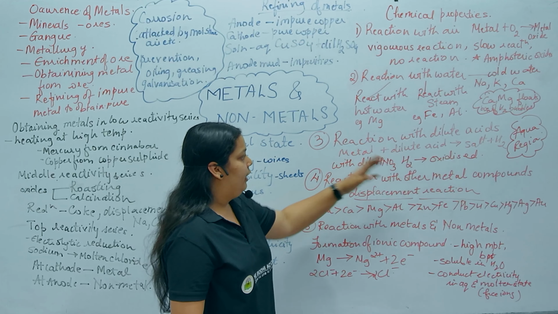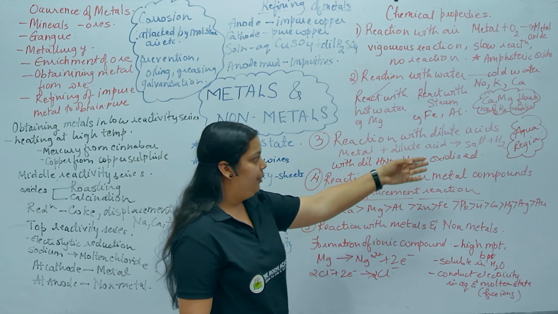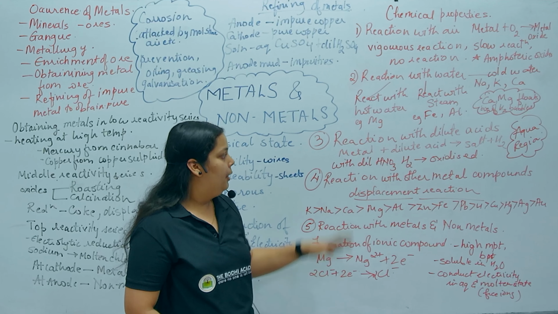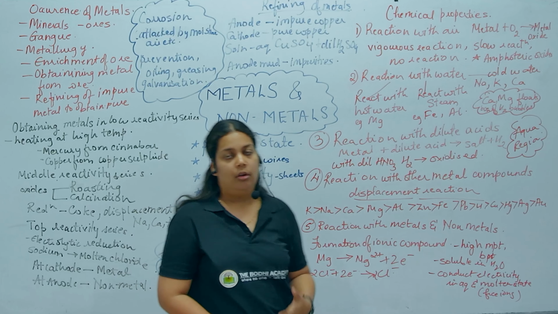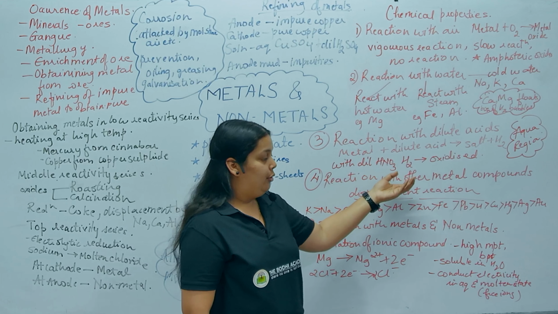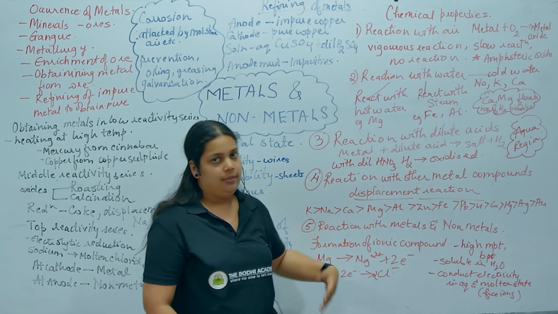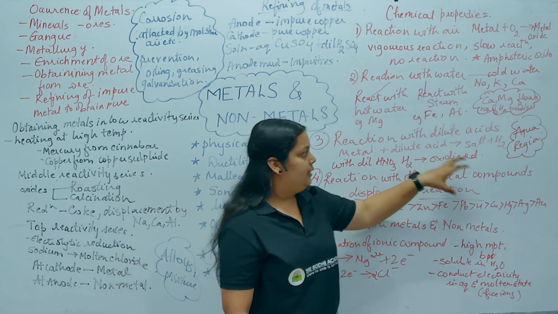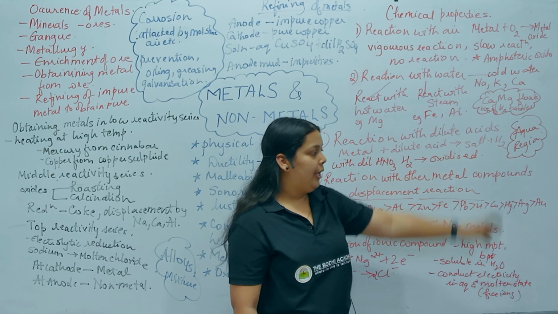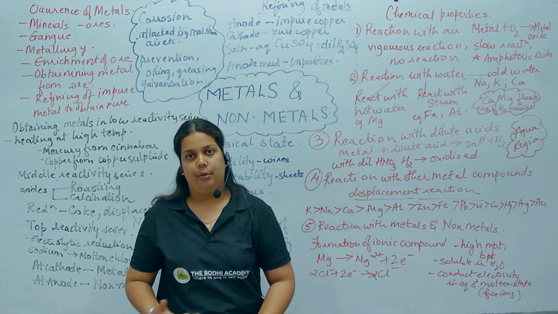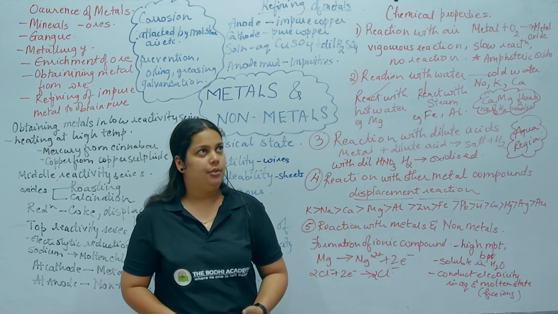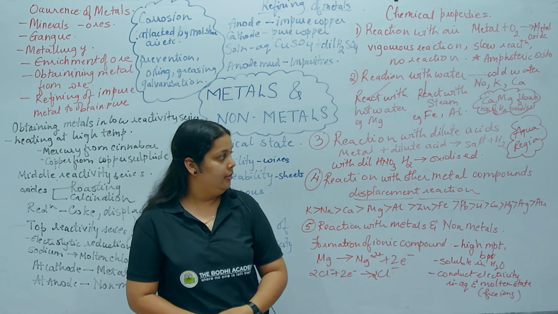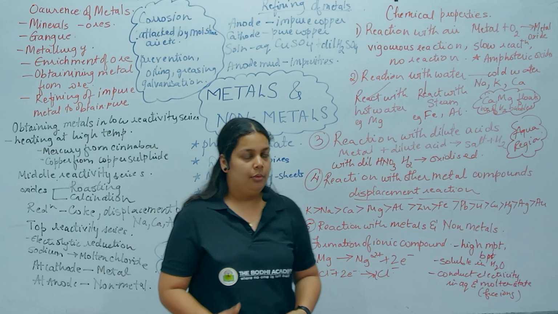Next is reaction with dilute acid. Metals react with dilute acid to form salt, and hydrogen gas is evolved in the process. But with dilute HNO3, which is a strong oxidizing agent, the hydrogen is oxidized. That's why you do not get this reaction with dilute nitric acid. There is a special mixture known as aqua regia, which is a mixture of hydrochloric acid and nitric acid in the ratio 3:1, which can dissolve gold as well.